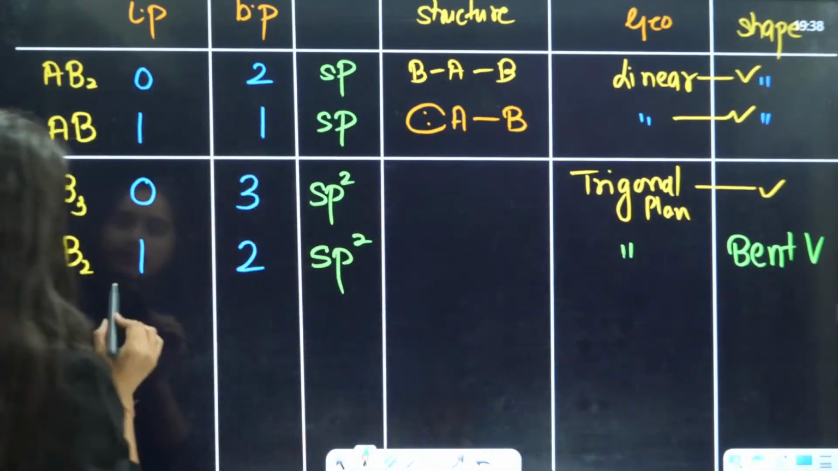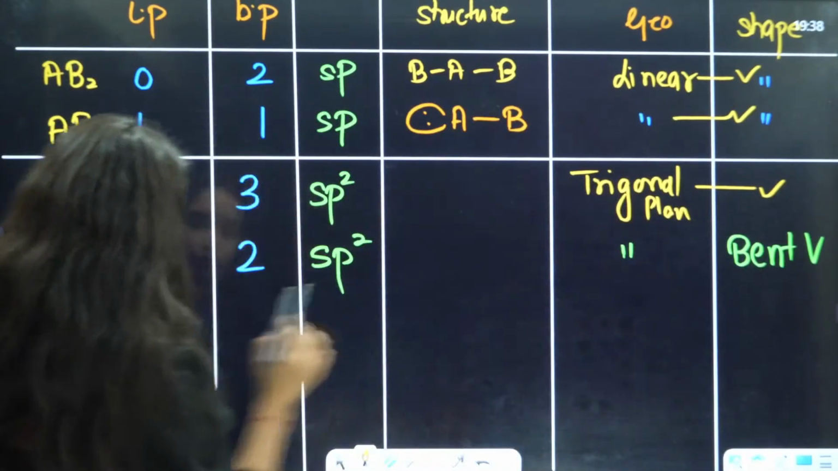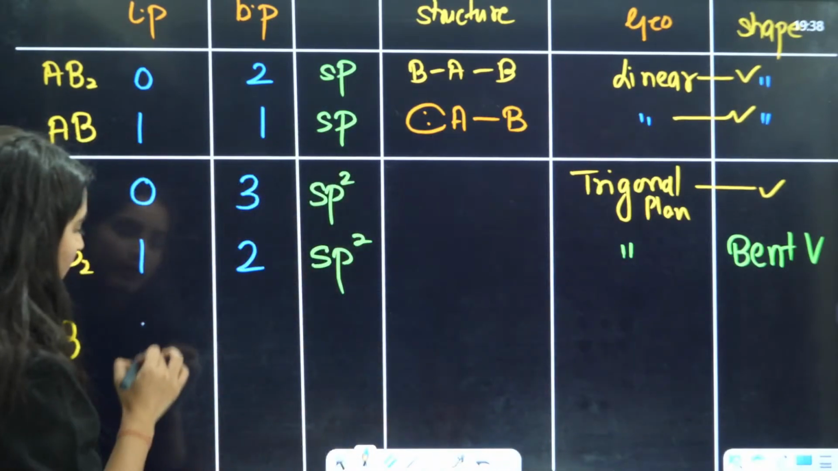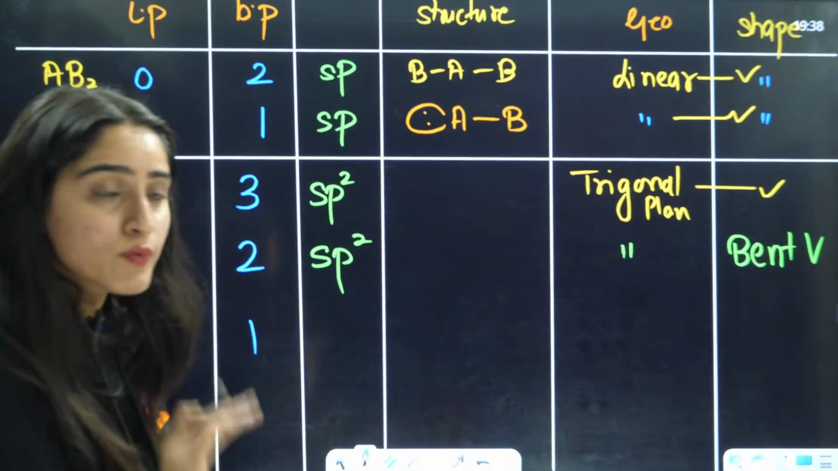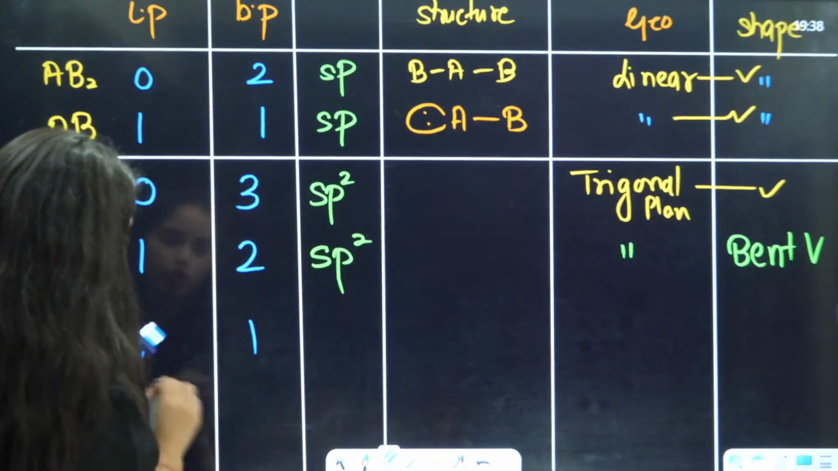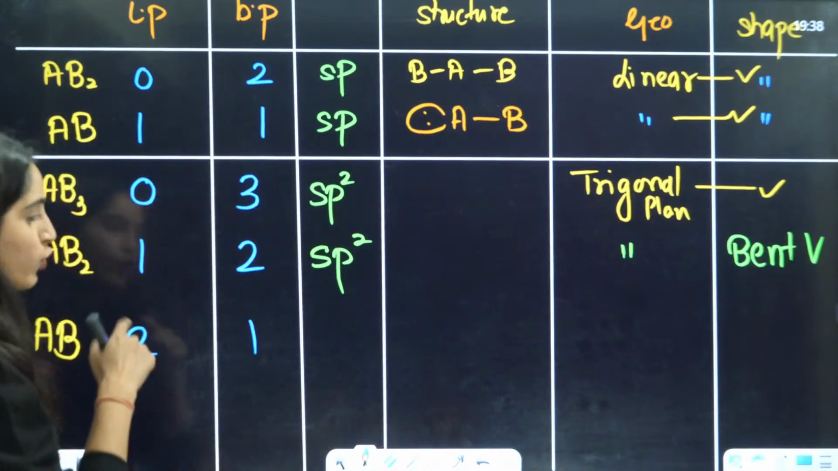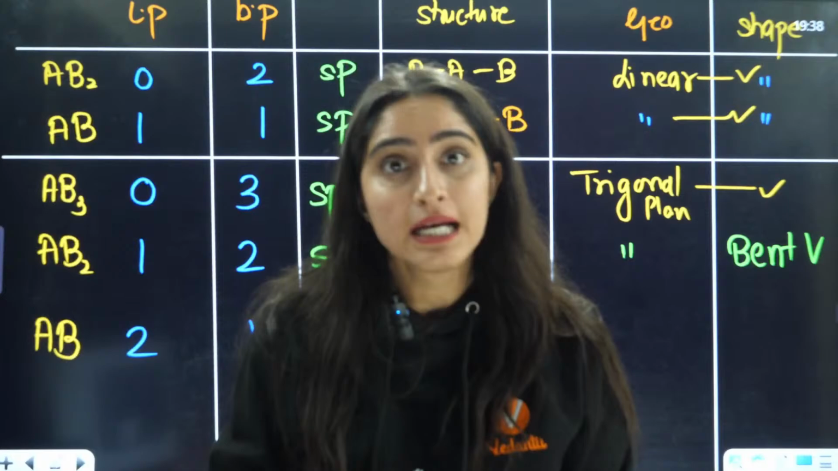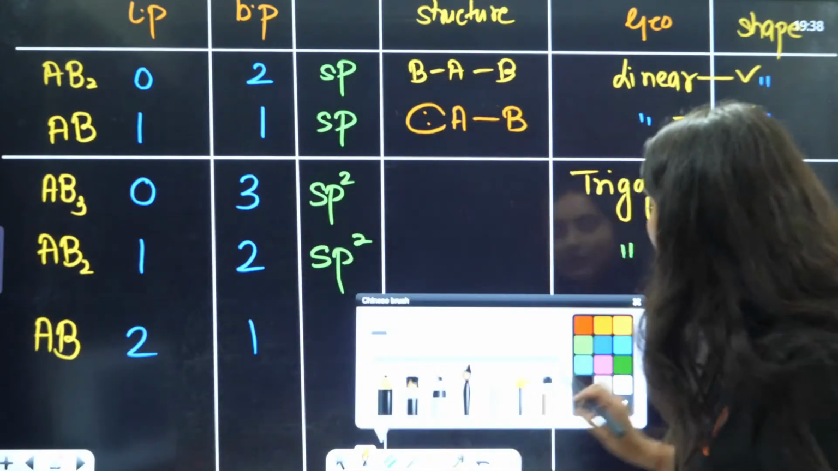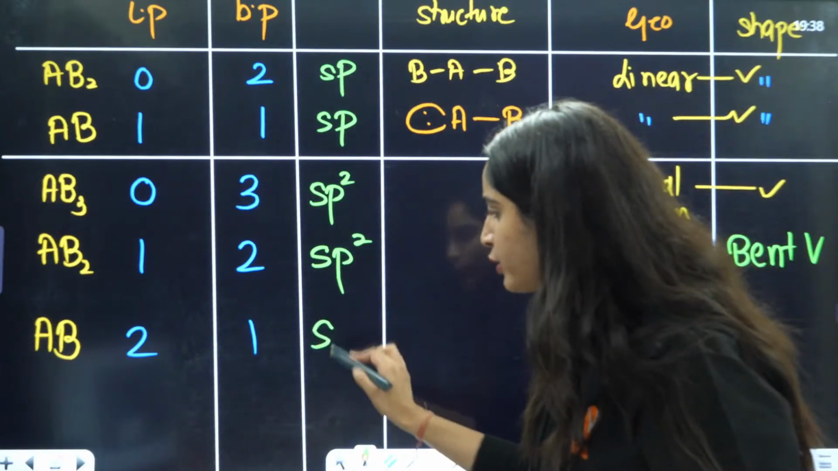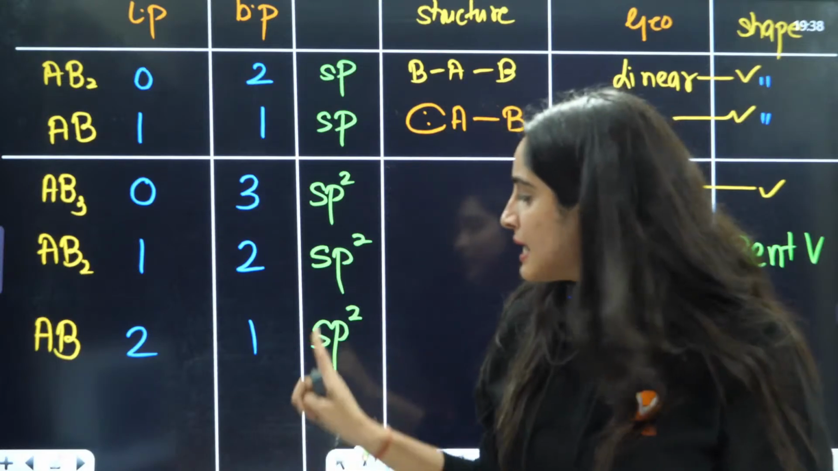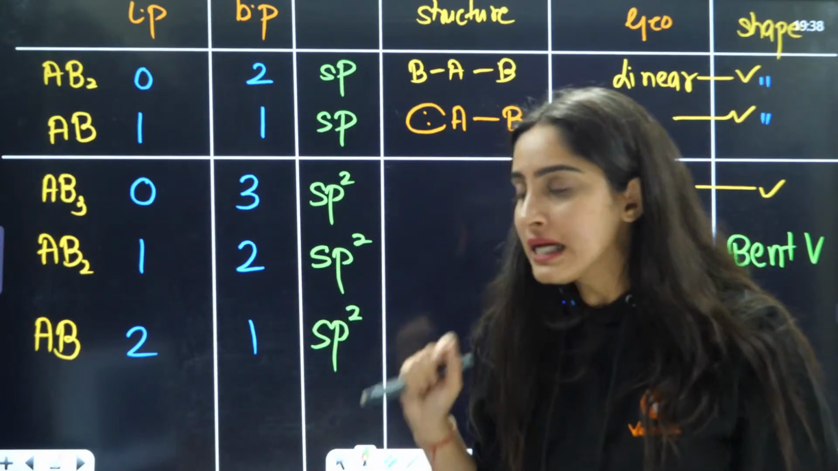Now, the third case is if you have an AB kind of molecule. Let's talk about 2 and 1, okay? So when you have 2 lone pairs and 1 bond pair, that means the total hybridization is going to be sp2 only, because the total number is 3. If your number is 3, then hybridization is sp2 only, right?